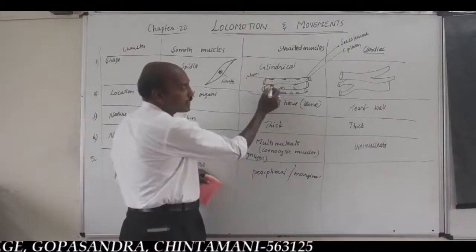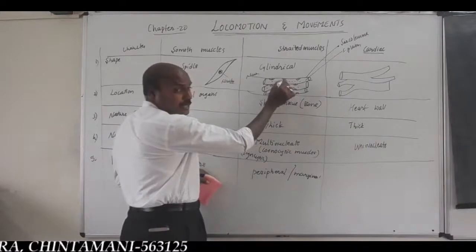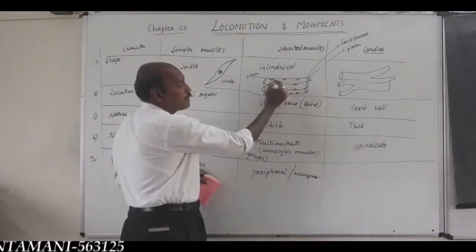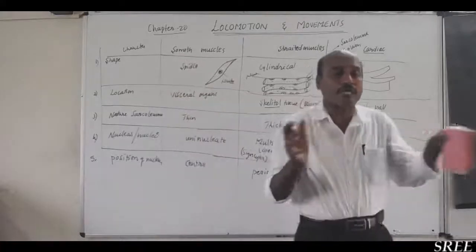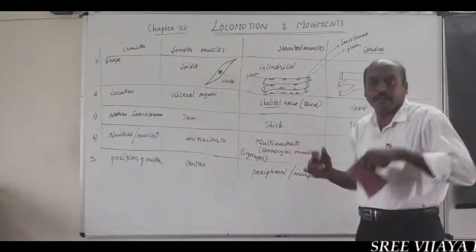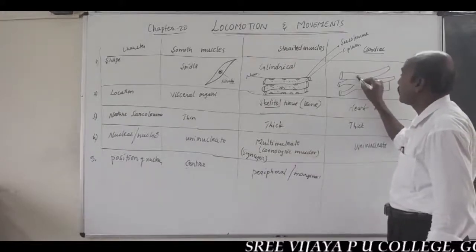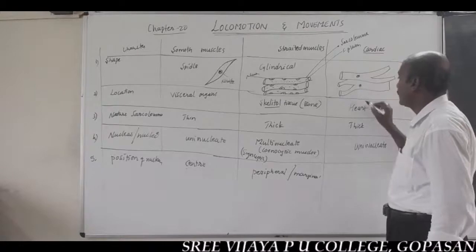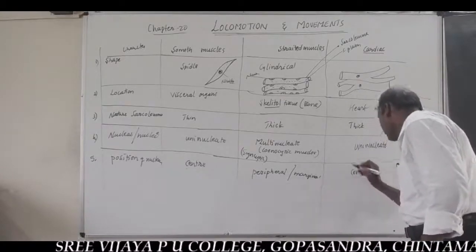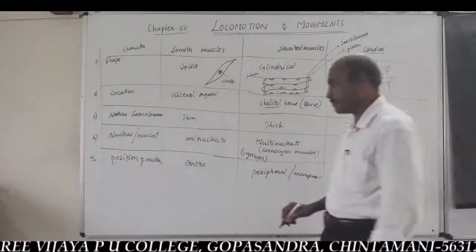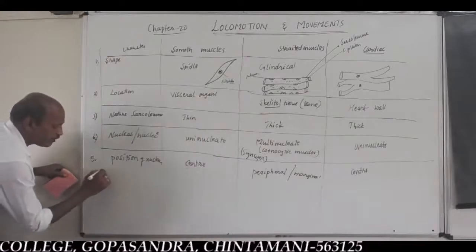In striated muscles, the nucleus or nuclei never lie at the center of the sarcoplasm. They are present towards the margins, nothing but towards the sarcolemma, towards the plasma membrane. Whereas in cardiac muscles, the nucleus is present in the center of the sarcoplasm. Center of the sarcoplasm. And the next character is